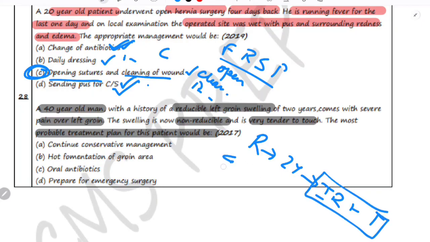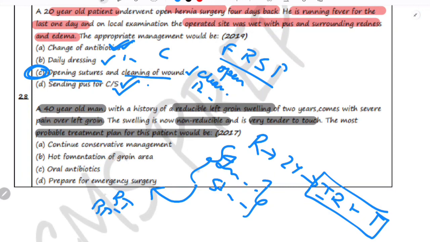It is a case of incarcerated or strangulated hernia, which is an emergency condition, and it requires the patient to undergo emergency surgery to avoid complications like bowel ischemia or perforation. So this is the correct answer. Why are other options incorrect? Because continuing the conservative management is inappropriate with symptoms suggesting incarceration or strangulation.